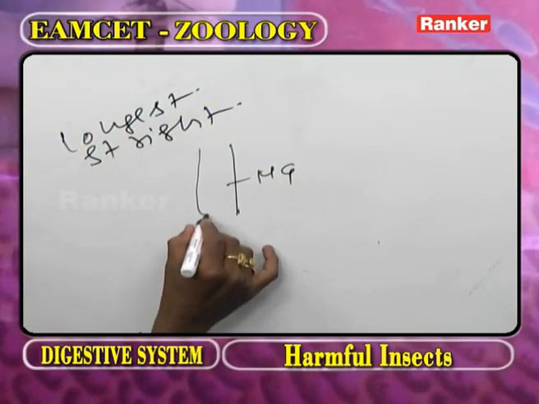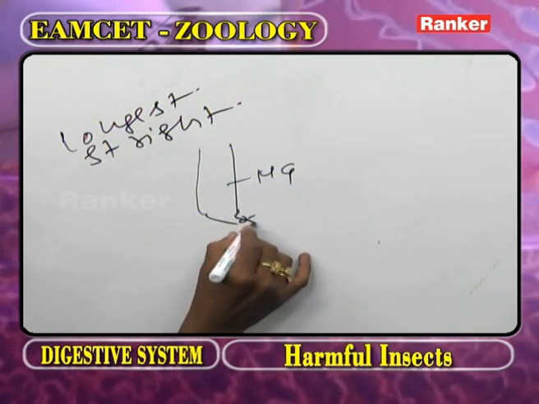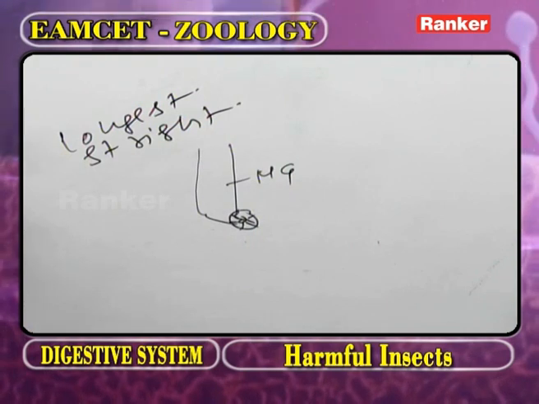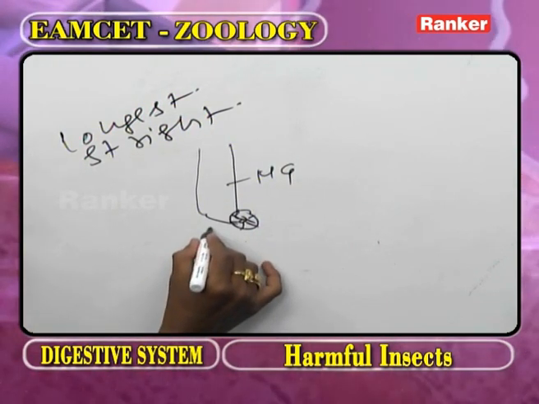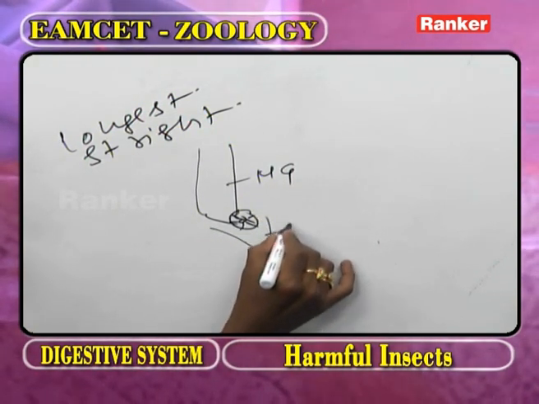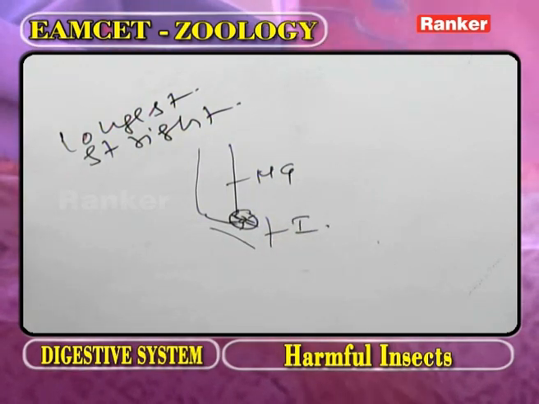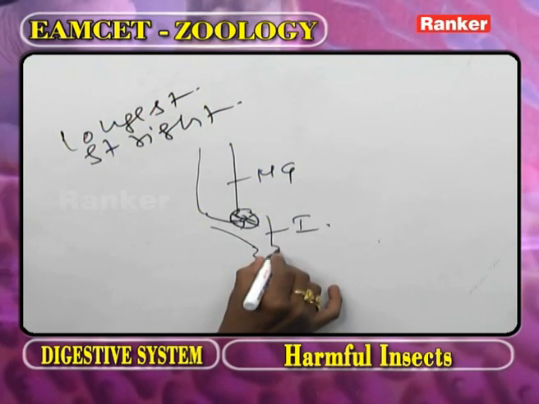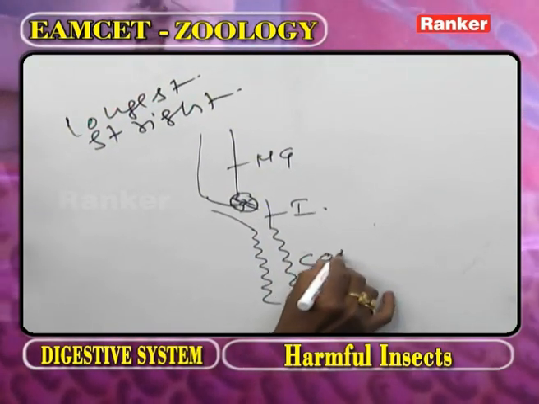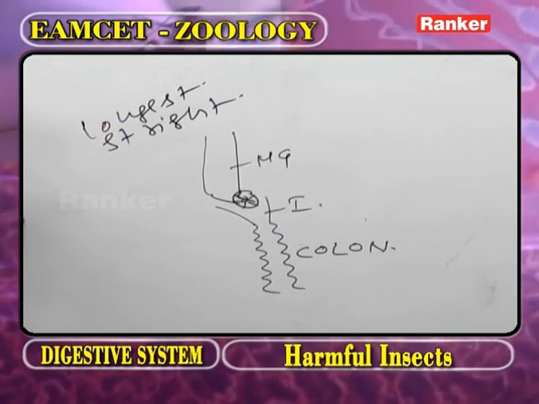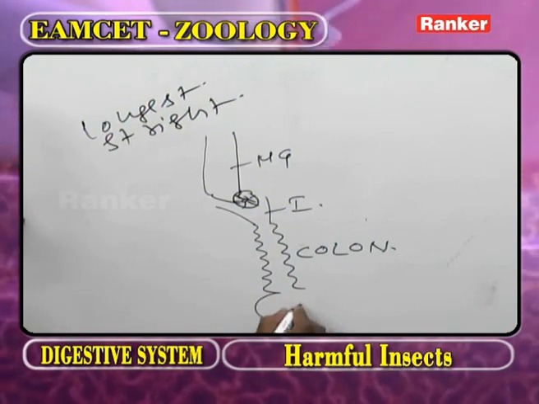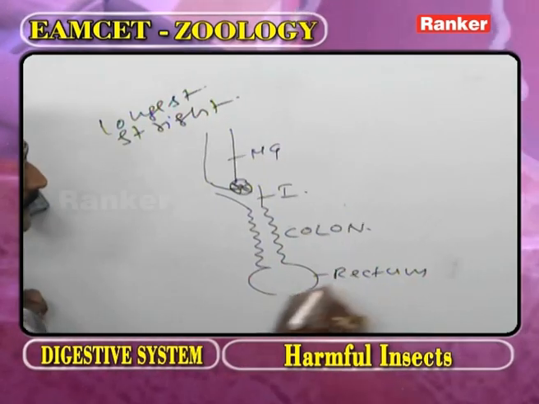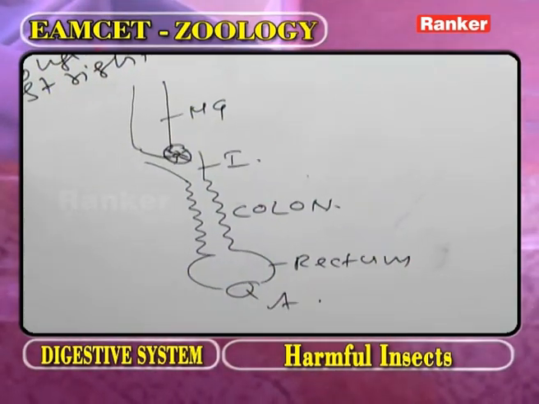Now, this is posterior part of midgut guarded by muscle sphincter. The midgut is followed by hindgut. In the hindgut, the first part we call it as ileum. It is short. Now, the next part is elongated and coiled. That one we call it as colon. Now, this is a sac-like part that we call it as rectum. It opens out through anus.